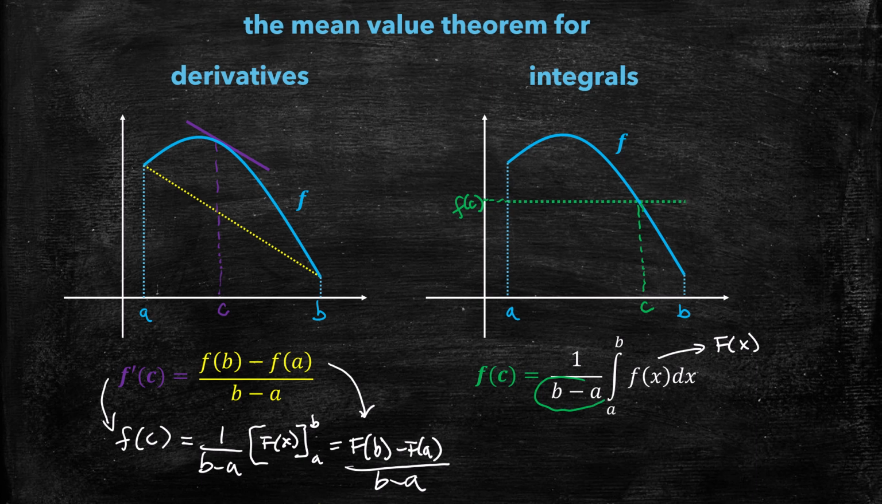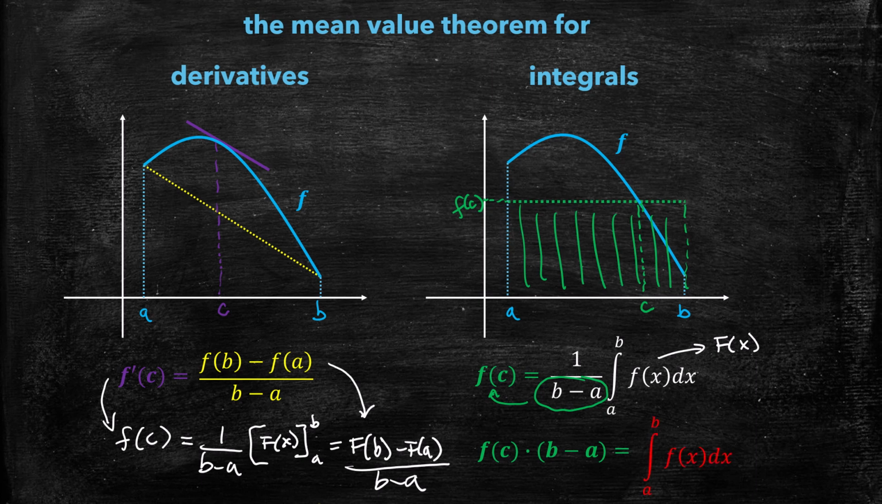If we take this b minus a and multiply it up to the other side, then we get what we understood about areas: the area of the rectangle whose base is b minus a and whose height is f of c is equal to the area under the curve from a to b, which is this area here. So what I like about this comparison is that where the mean value theorem for derivatives guarantees equal slopes, the mean value theorem for integrals guarantees equal areas.